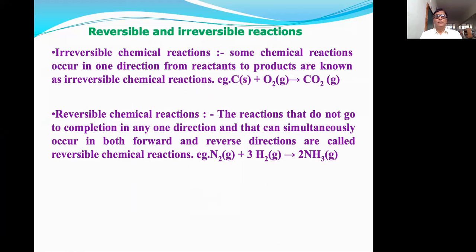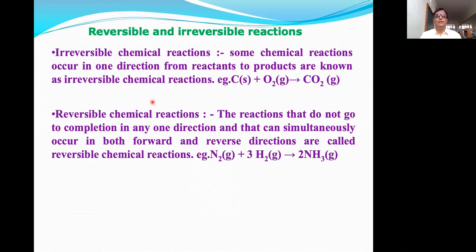First, we will see what is meant by reversible and irreversible reactions. The irreversible chemical reaction is nothing but the reaction which occurs in one direction from reactants to products.